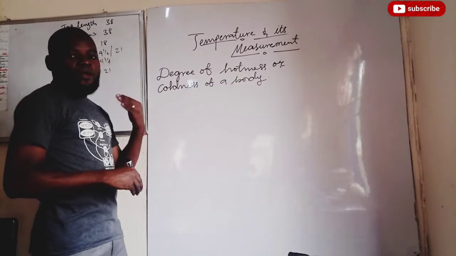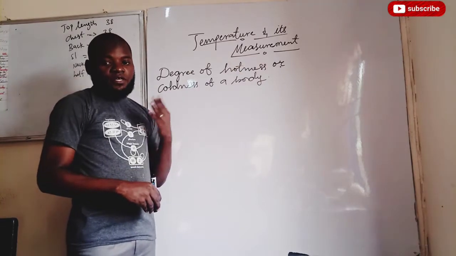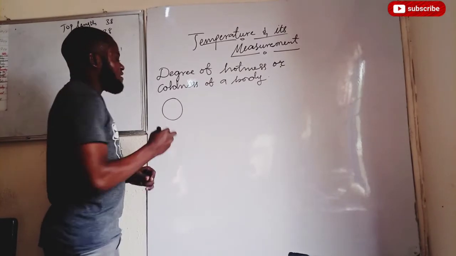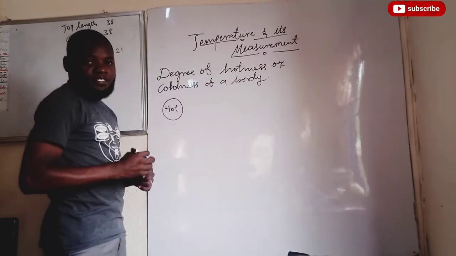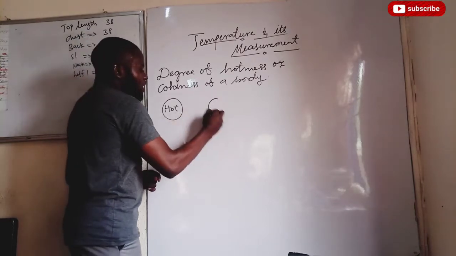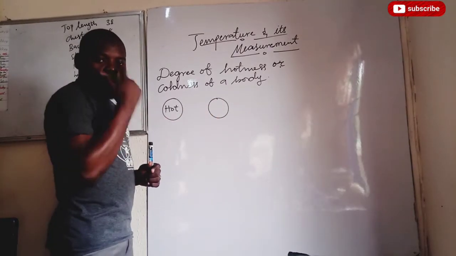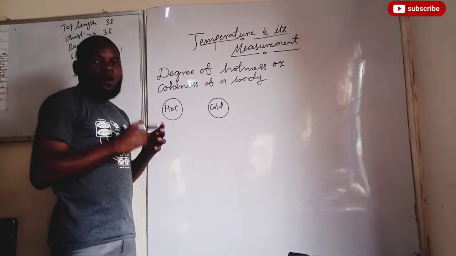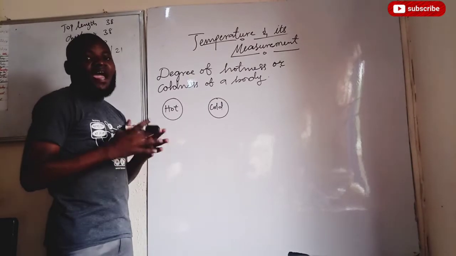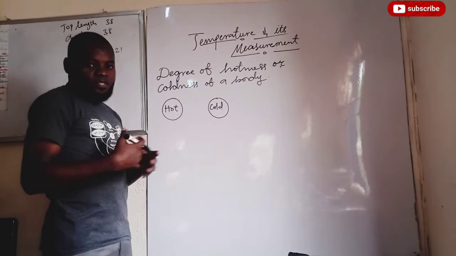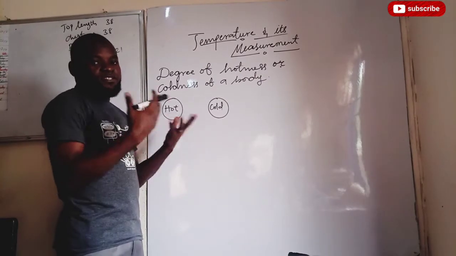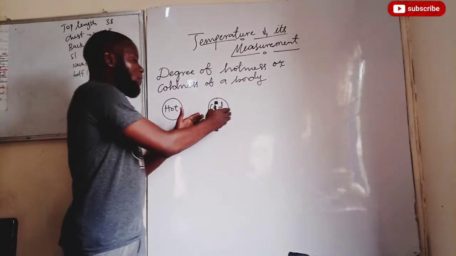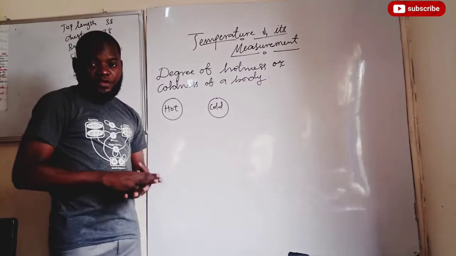This tells us when temperature is high and when temperature is low. So for a body whose temperature is high, it is ascribed that the body is hot. And for a body whose temperature is low, that is what we call the coldness of that body. So you understand now that it is temperature that actually lets us know why a body is hot or why the body is cool. Now, if a body is hot, it has high temperature. When a body is cold, it has low temperature.